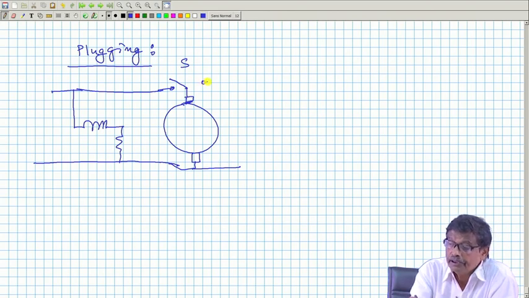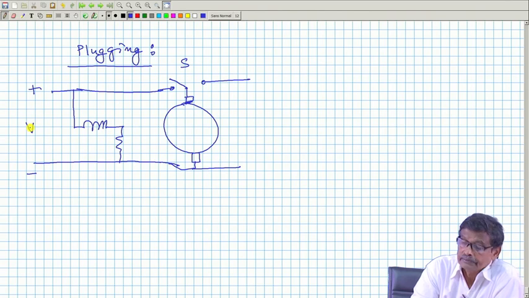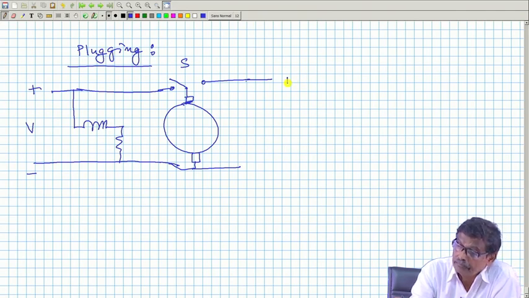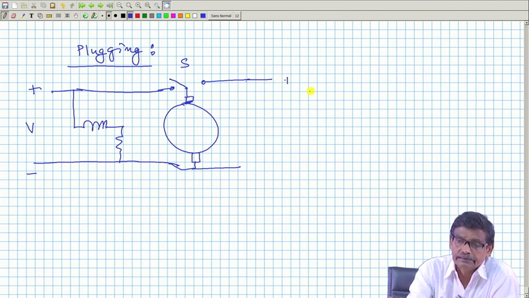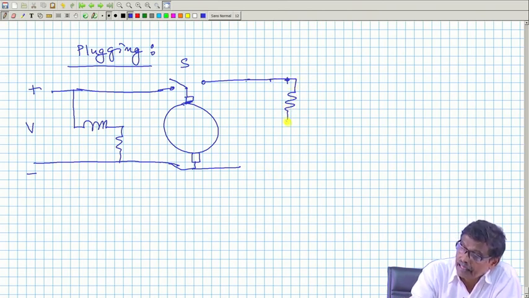Here what I will be doing is this is plus minus supply voltage. I will do a little bit of wiring, so that this supply voltage also comes here like this. Okay. So, I will connect a resistance, no doubt,